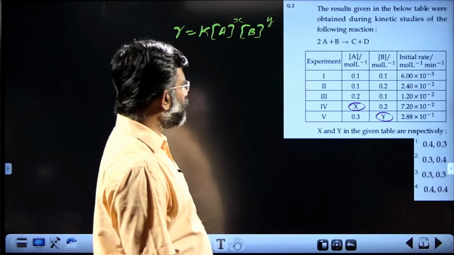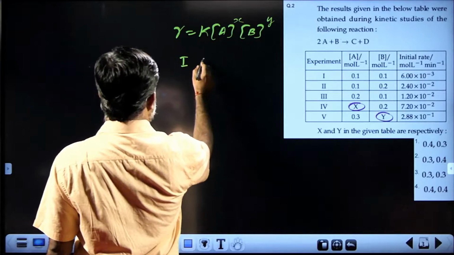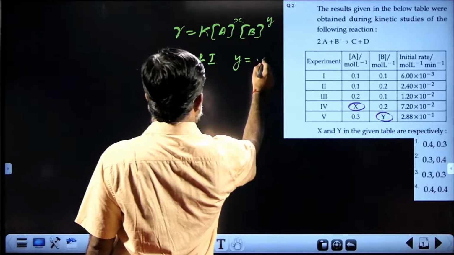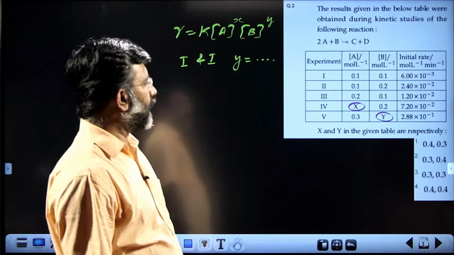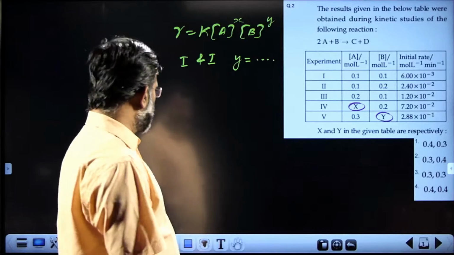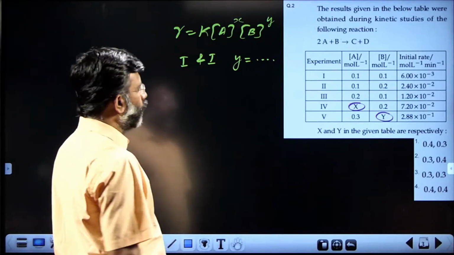Suppose you are investigating data 1 and 2. You can get the value of Y. Please investigate. Please have a mathematical thinking over the data given, data 1 and 2.